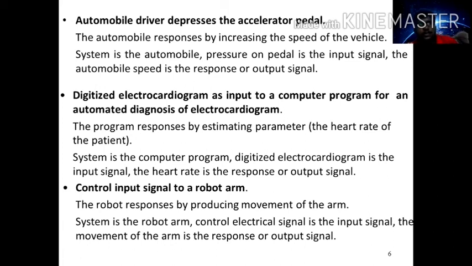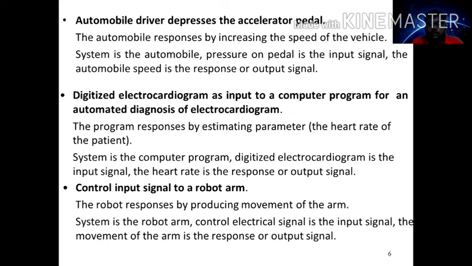This electrical signal is your input signal. Once the robot gets the input, it starts moving the arm. This movement of the arm is your response, your output signal. So here the system is the robot arm, the input is applying the electrical signal, and the output is movement, moving the arm up and down or left and right.